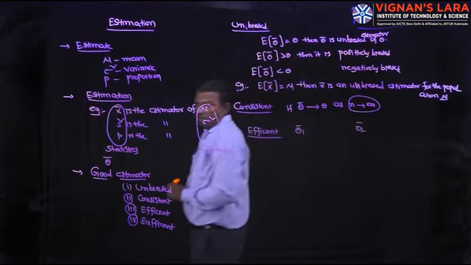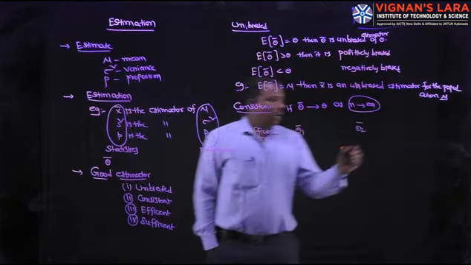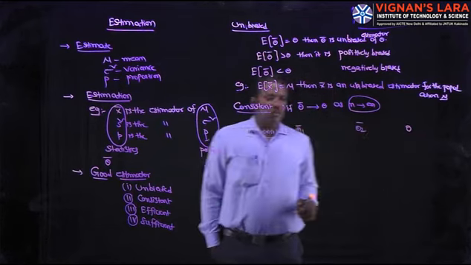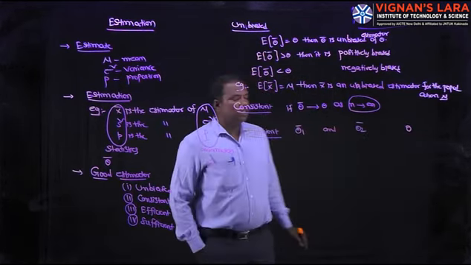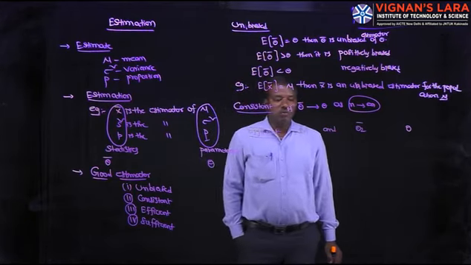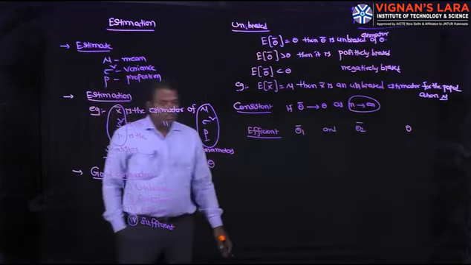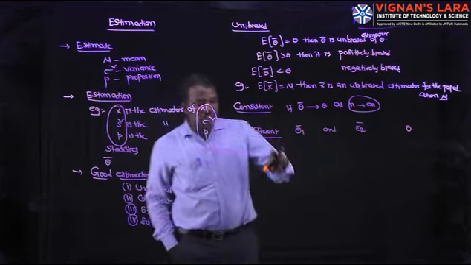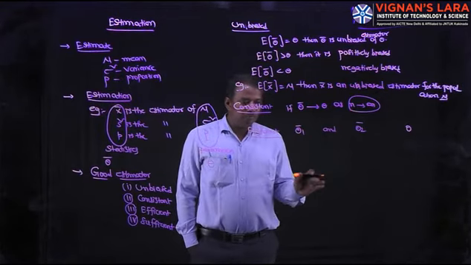These are the two estimators of the parameter theta. Theta 1 bar is said to be more efficient than theta 2 bar if